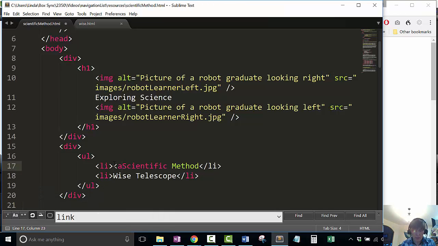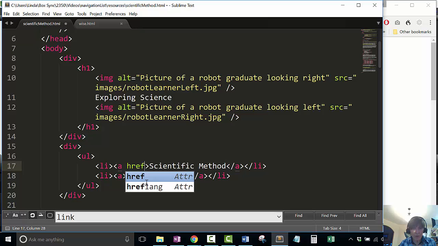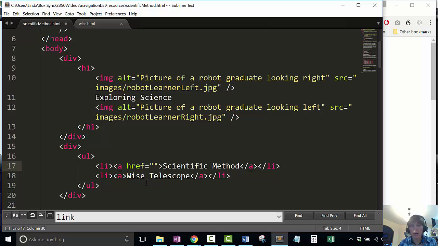So we know that a link needs an opening A tag and a closing A tag. So I'm going to put those on each side of the words, the opening A tag and the closing A tag. We also know that inside that opening A tag, we need to have the href attribute. Now, so far we have used a complete URL, http:// and then the whole URL. But a local link just simply says, look for a file. And what it does is it looks exactly where it is.